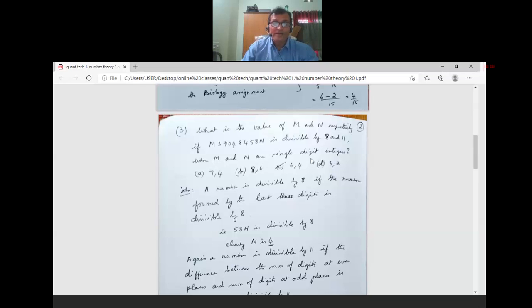The options for M and N are 7 and 4, 8 and 6, 6 and 4, and 3 and 2.